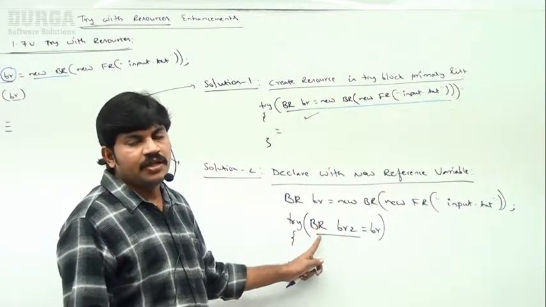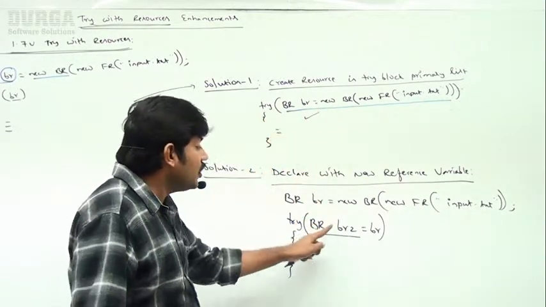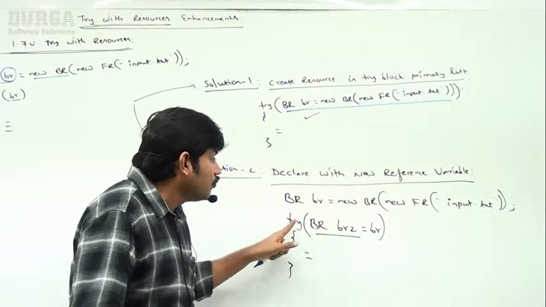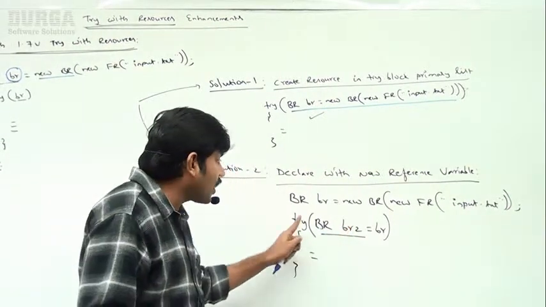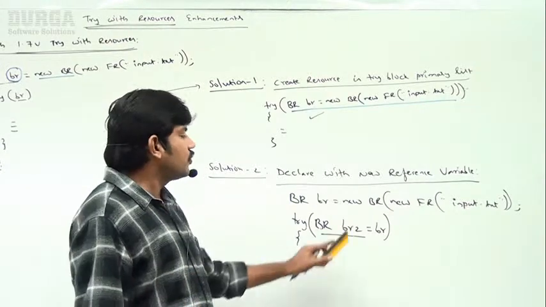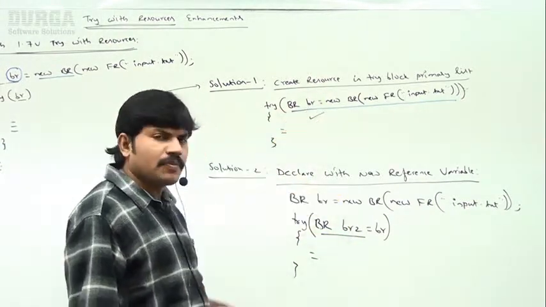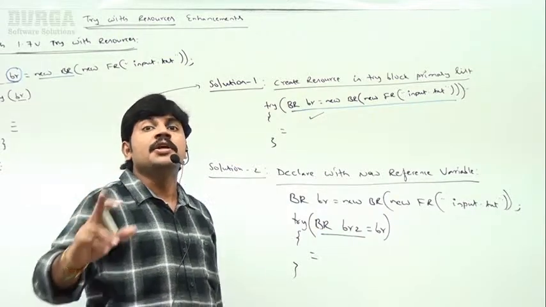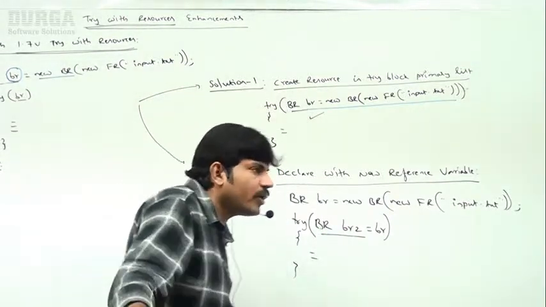This is the only way. If you didn't create it here only, acceptable, right? So the resource reference variable which we are using for the try block should compulsorily be local to that try block only. Remember that. Clear for all of you, right? So this is the second approach. Either this approach or this approach, happily the code is going to compile in 1.8 version only. Remember that.